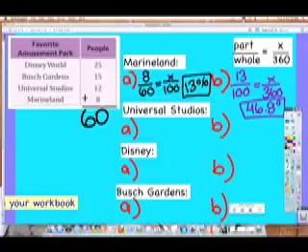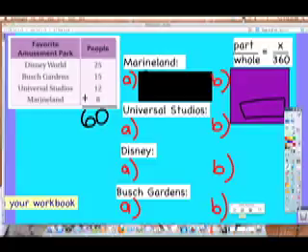So 12 times 100 divided by 60 is 20. Will you add the percent sign on there?